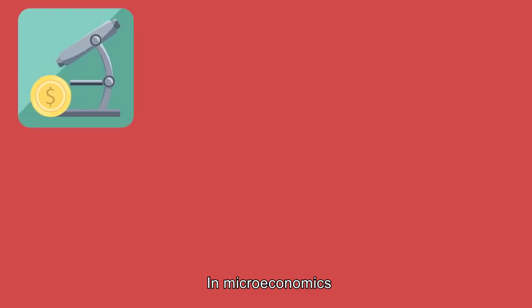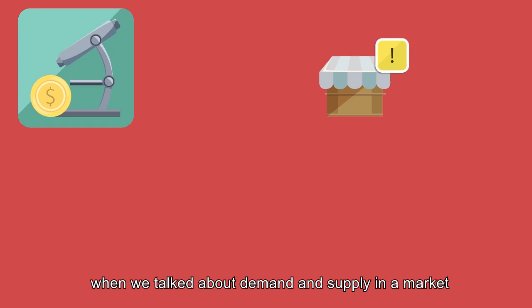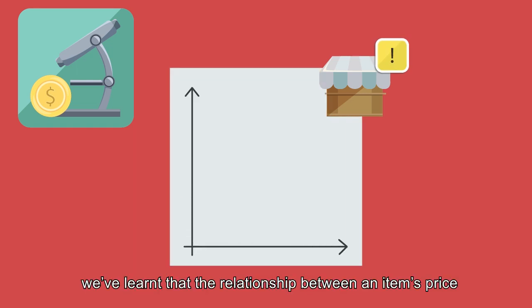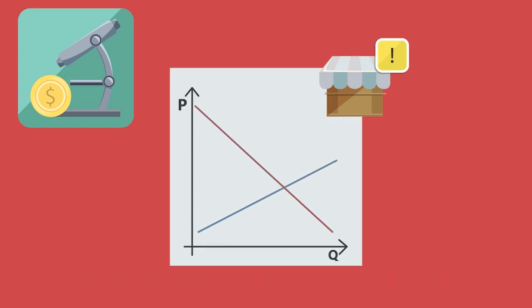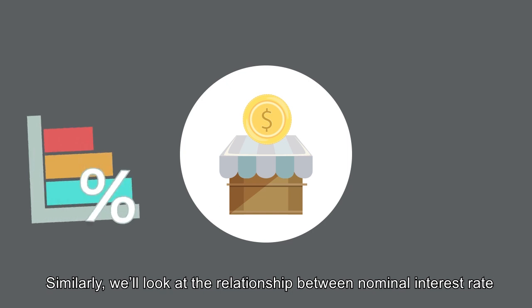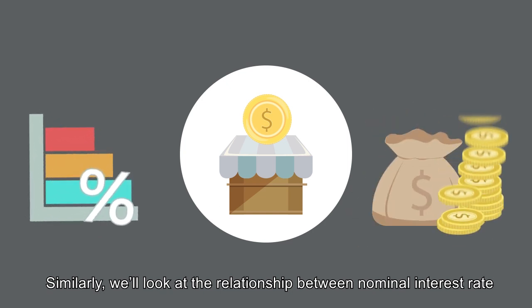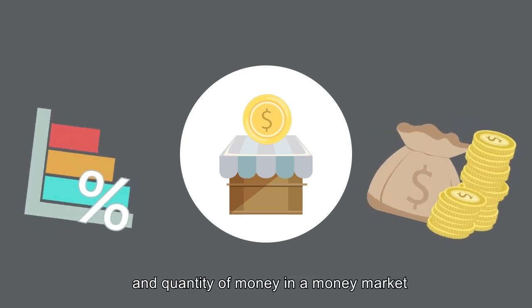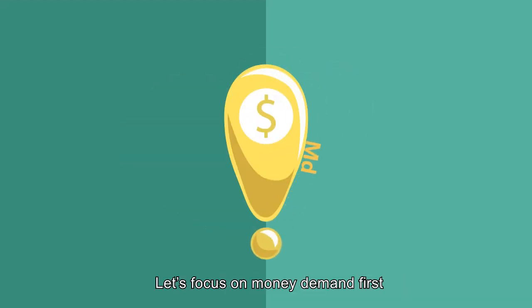In microeconomics, when we talked about demand and supply in a market, we've learned that the relationship between an item's price and volume of transaction can be demonstrated by a supply and demand graph. Similarly, we'll look at the relationship between nominal interest rate and quantity of money in a money market. Let's focus on money demand first.